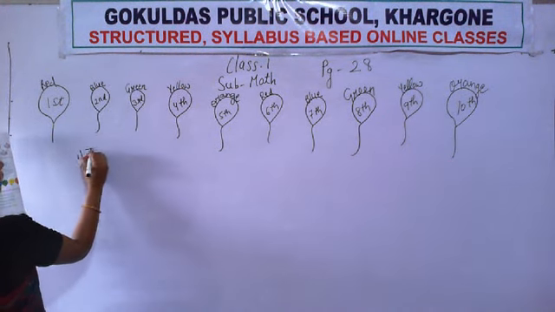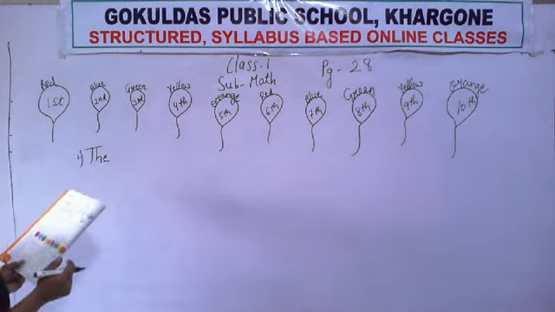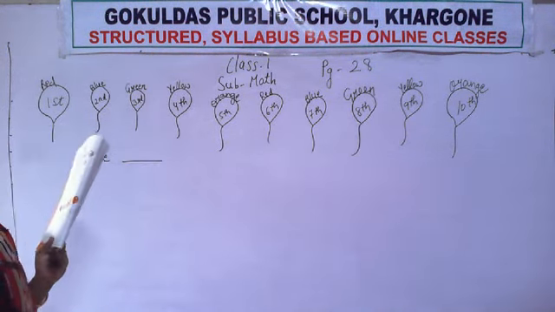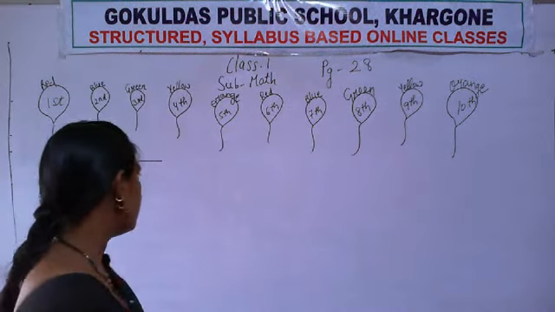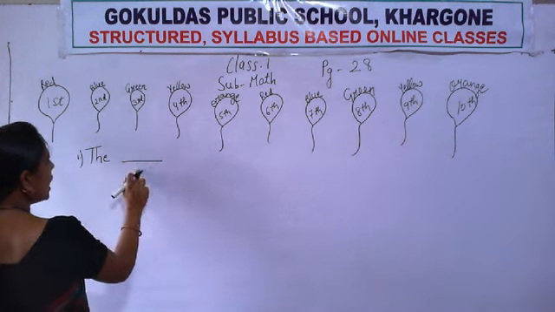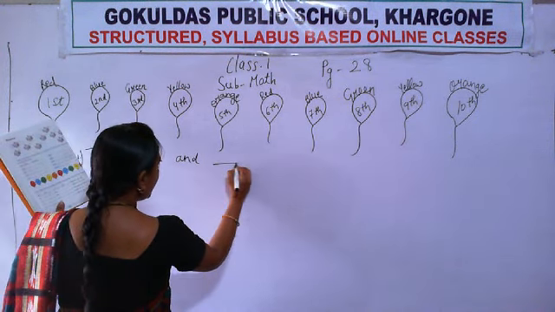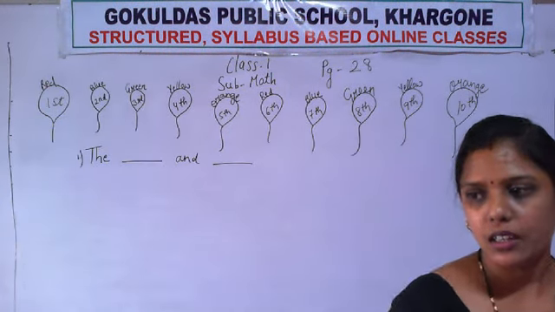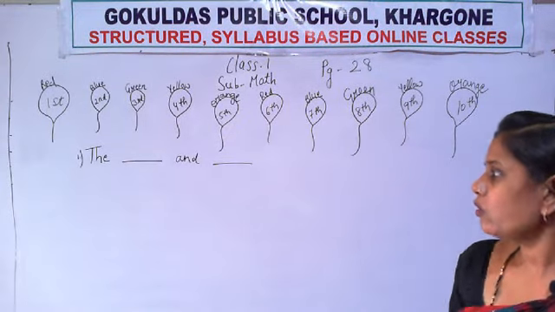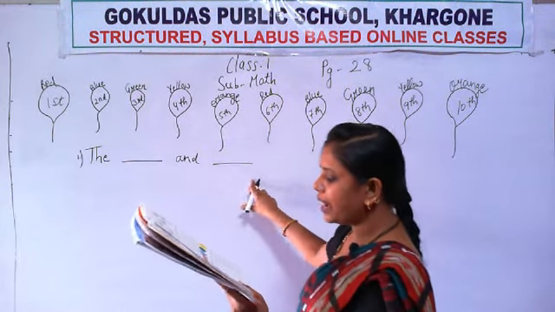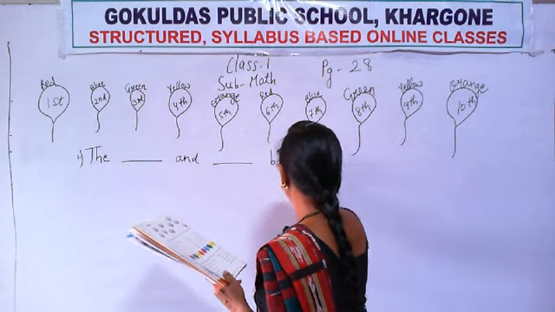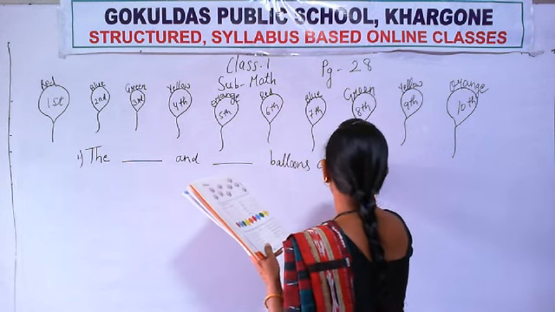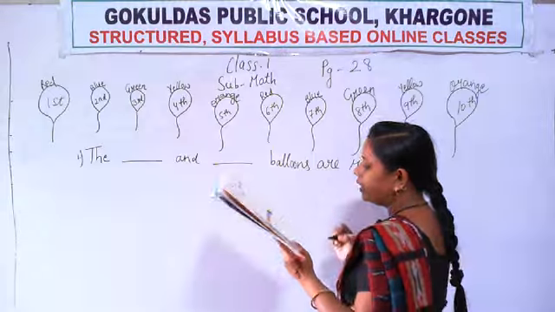Number 1 and read with me. T-H-E. What is T-H-E? The. Very good. The dash. What do we call this? Blank means dash. When we read the sentence, we read it as the dash and dash, or the fill in the blank and fill in the blank. So it will take more time. It will be odd when we are reading. So we read it as the dash and dash balloons. Balloons are red. Okay, R-E-D, red.